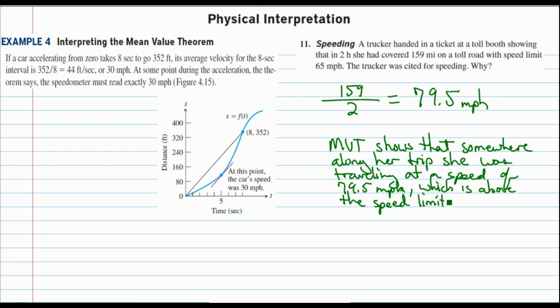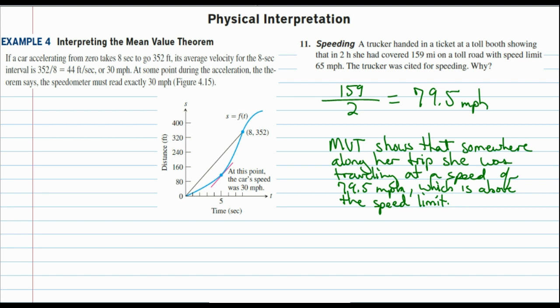So even though the mean value theorem shows that somewhere along her trip she was traveling at a speed of 79.5 miles an hour, which is above the speed limit, I doubt that the police officer or whatever is going to cite the mean value theorem on her ticket. But that is what they're using.